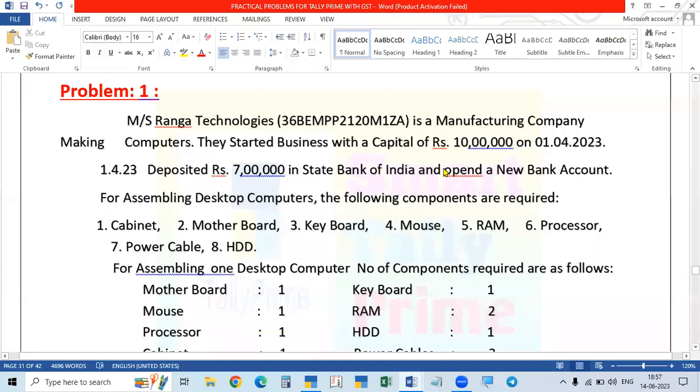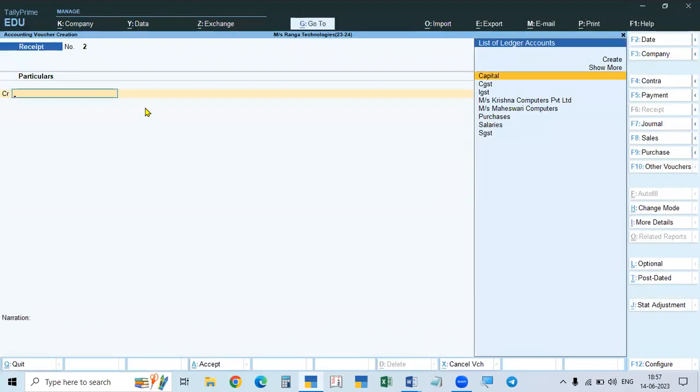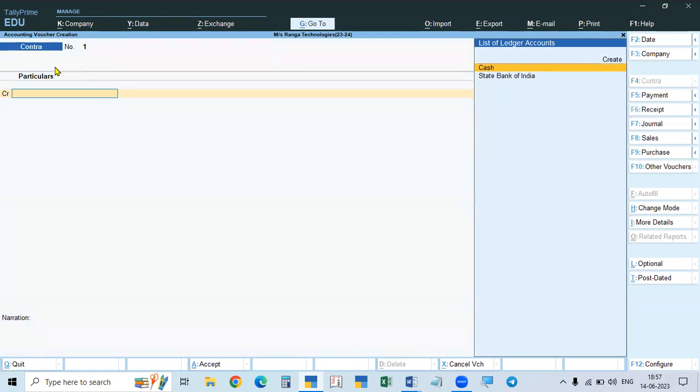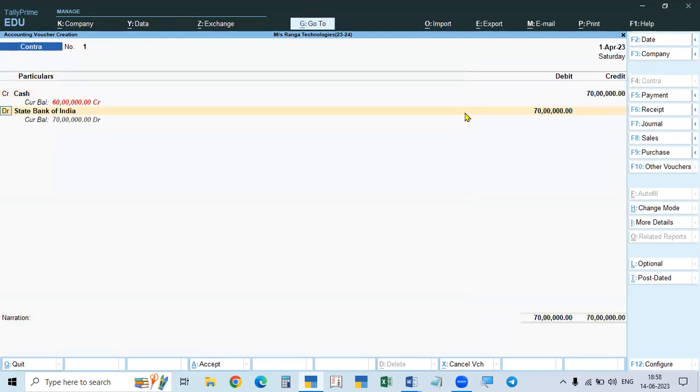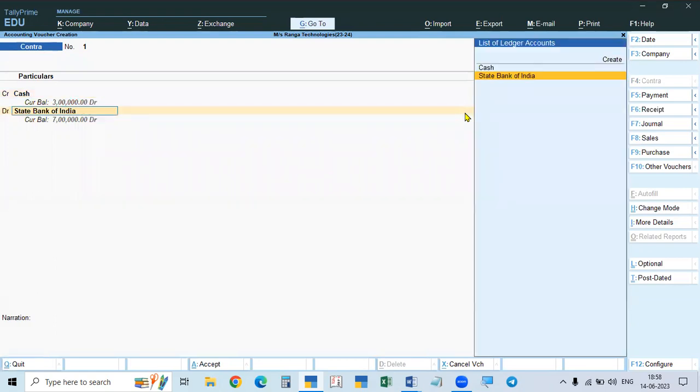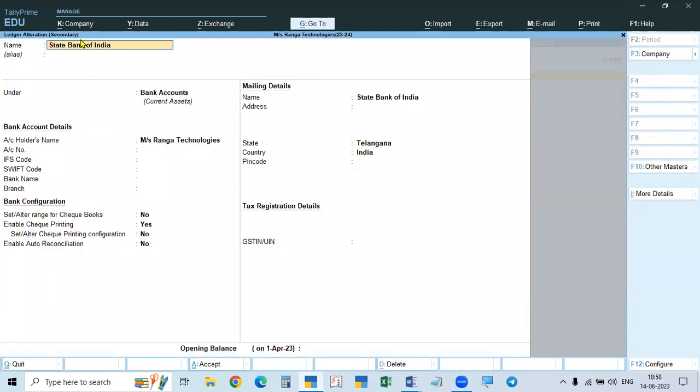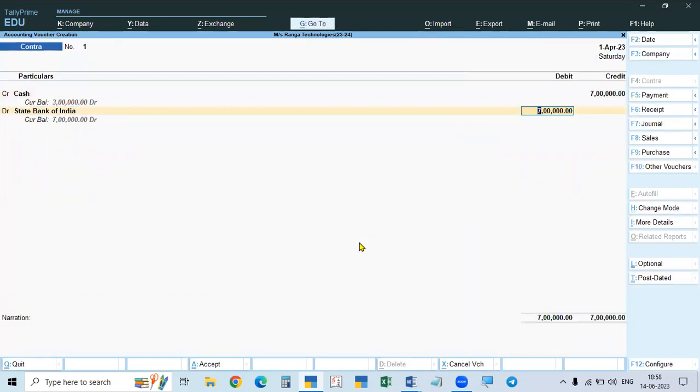So this is over. The next one is, immediately on the same day, 7 lakhs is deposited in State Bank of India. So here, deposit in State Bank of India means cash to bank, bank to cash. It is recorded in a contra voucher. So go to contra voucher, same date. Here credit means what is going out? Cash. So take cash, 7 lakhs, and we are paying that into State Bank of India. So here we have to open the State Bank of India account under the bank accounts group, and everything will be taken. So this is created. So 7 lakhs.